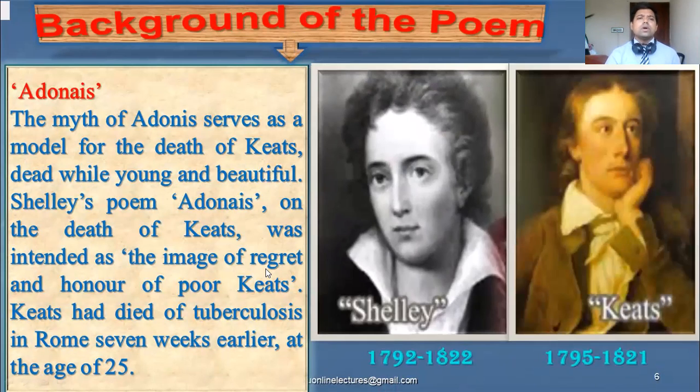So now I will show you the background of the poem. Here this is the background. You see the images. This is Shelley. Shelley is the writer, and he writes this Adonais, an elegy, and for whom? For Keats, a contemporary writer and friend as well.